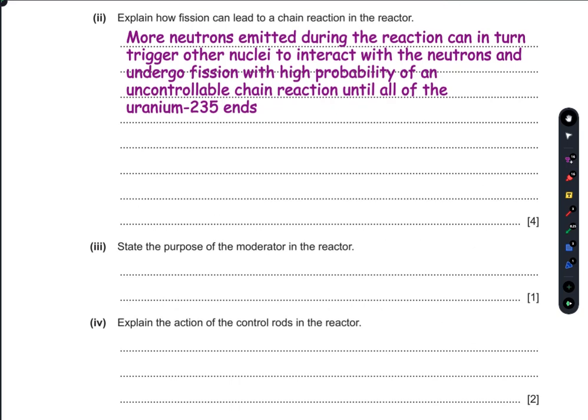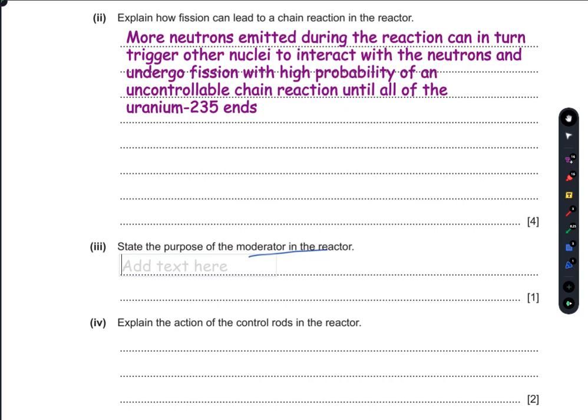Part 3, state the purpose of the moderator in the reactor. The purpose of the moderator is to slow down the reaction by slowing down the neutrons. The moderator lessens the energy of the neutrons, and therefore it slows the reaction.